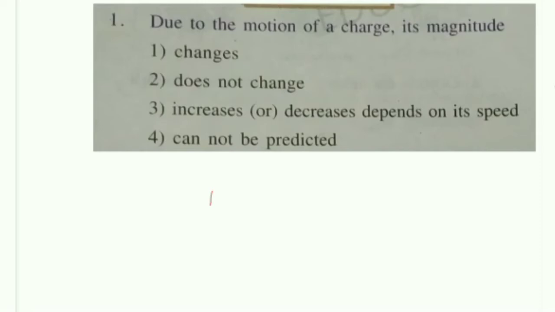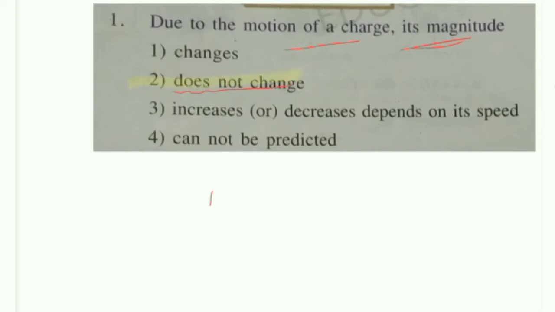Due to the motion of a charge, its magnitude: option A, changes; option B, does not change; option 3, increases or decreases depending upon the speed; option 4, cannot be predicted. Here the second option is right.